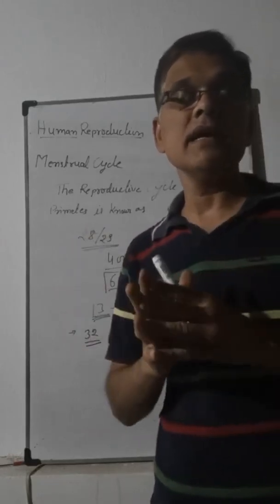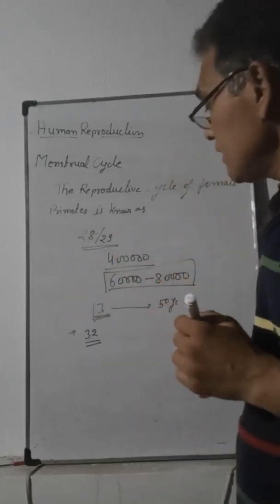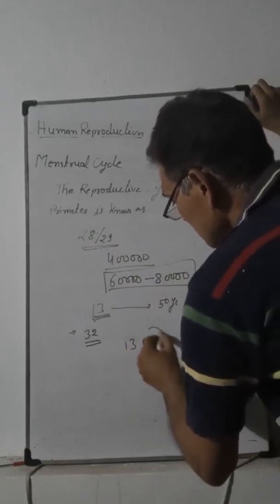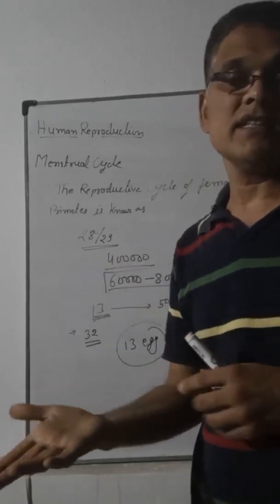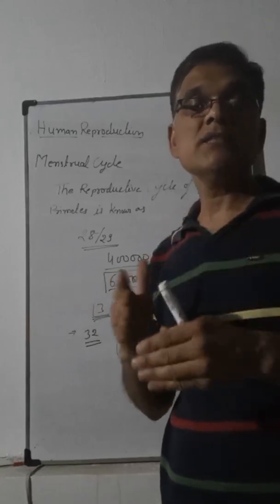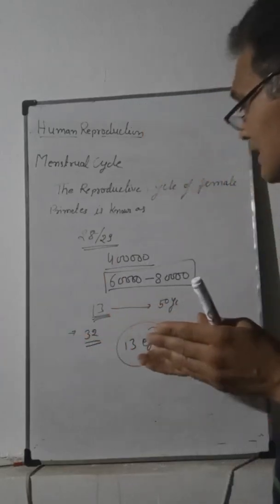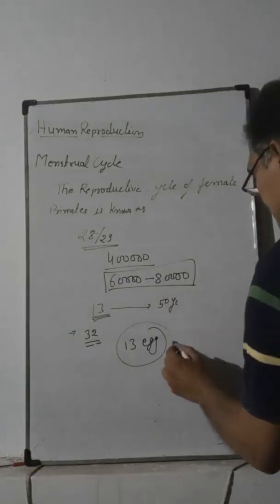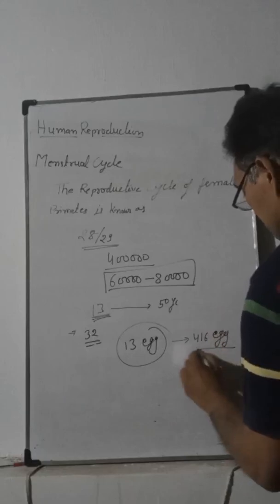In one year there are 13 menstrual cycles, and one egg is produced per cycle by either the left or right ovary. So in 32 years, a total of 416 eggs are produced.